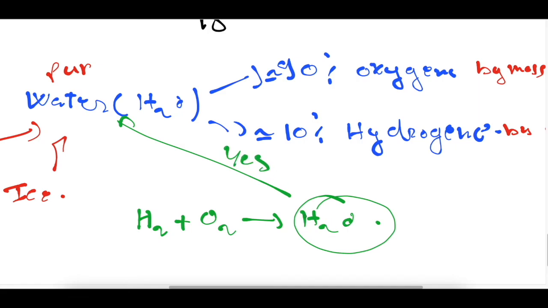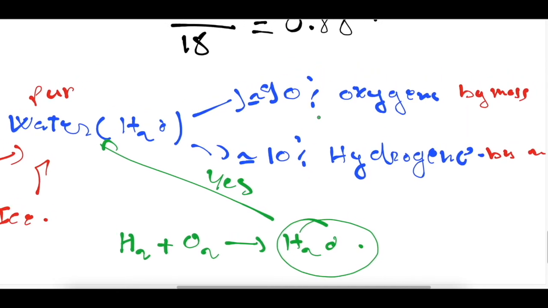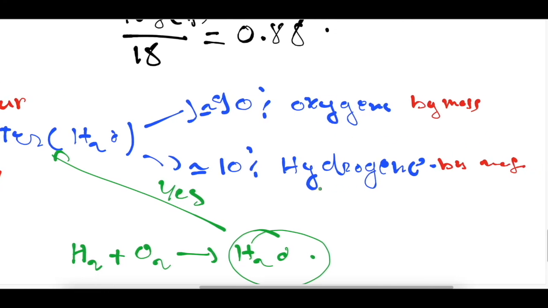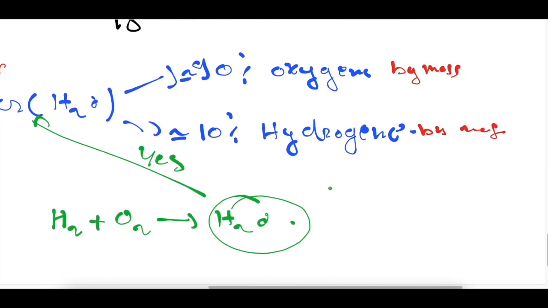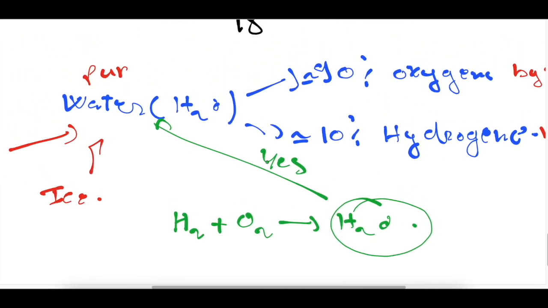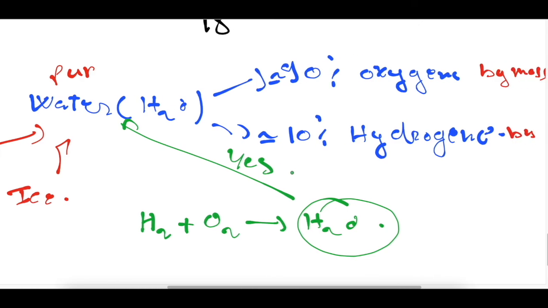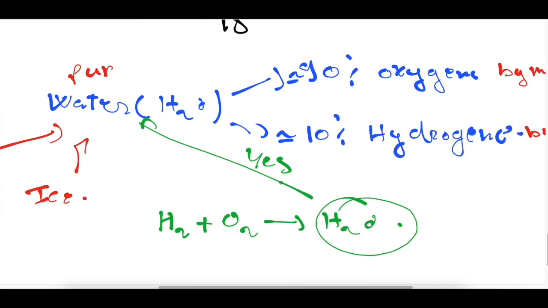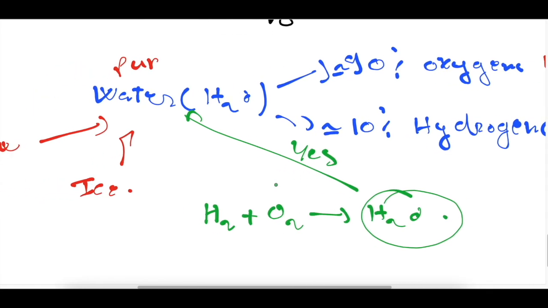This water also consists of 90% oxygen by mass and 10% hydrogen by mass. So the chemical compound will always have the same proportion of its elements, regardless of the source or the starting materials of the chemical process.